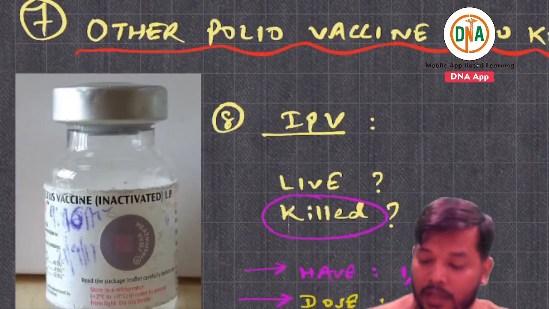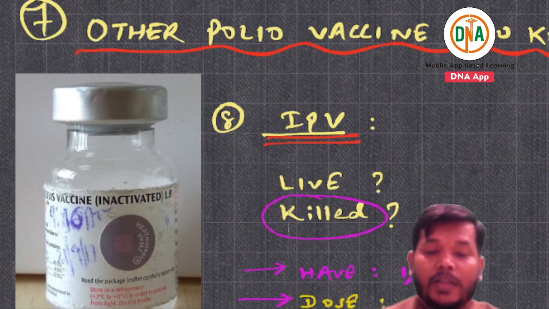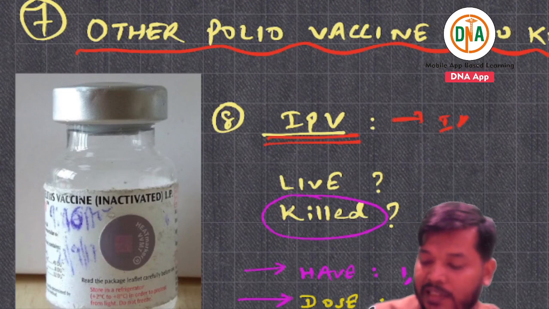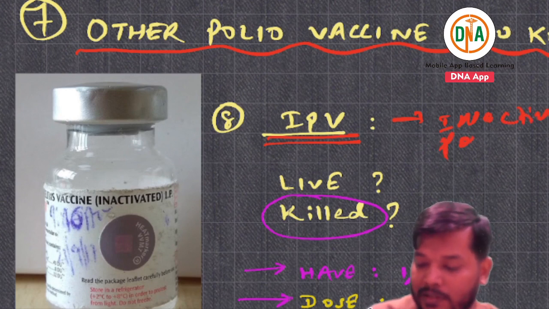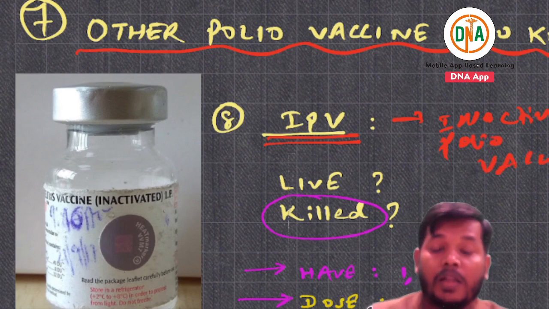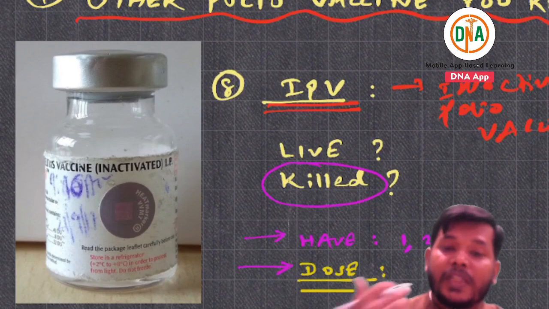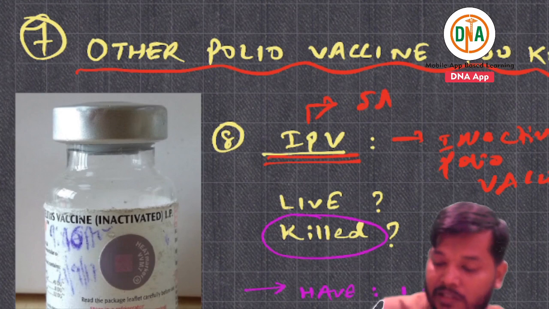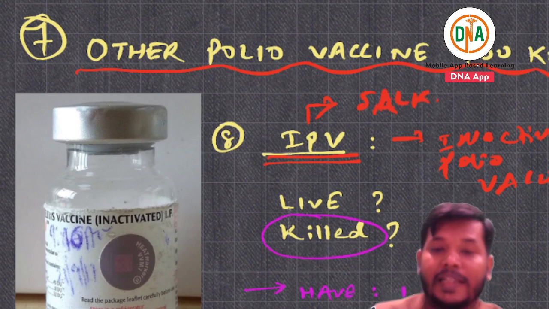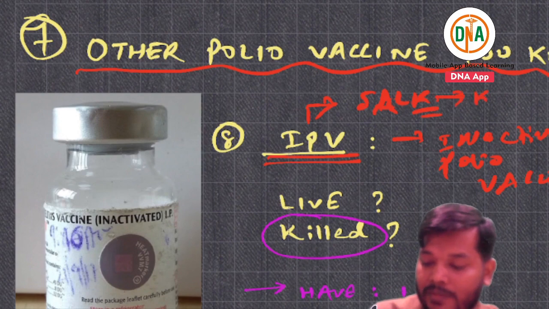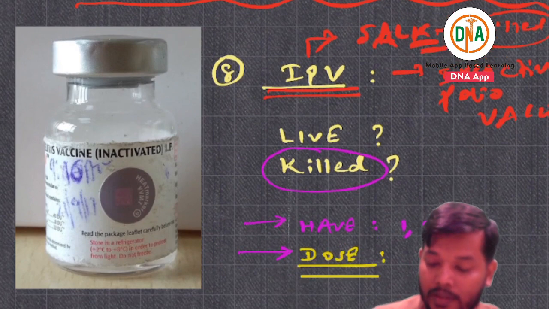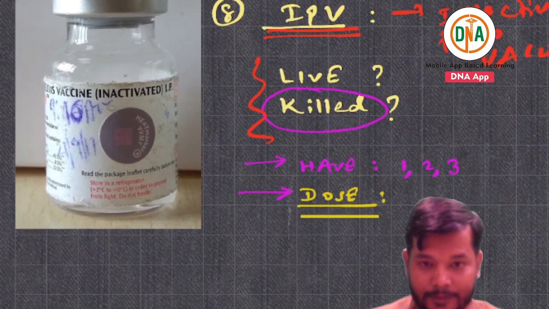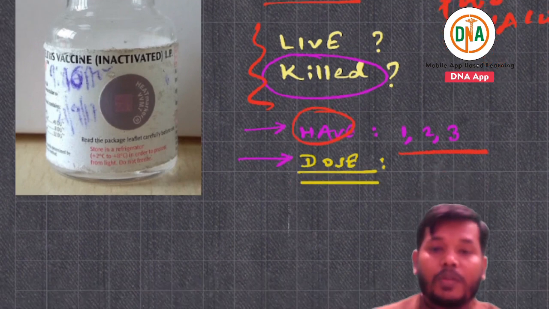Yes, this is IPV, and IPV means inactivated polio vaccine. Oral polio vaccine has the name Sabin. What is the name of inactivated polio vaccine? This is Salk. Salk is inactivated. K means killed, you can remember like that. If they ask whether it is live or killed, you can answer this. It has all the 3 components.